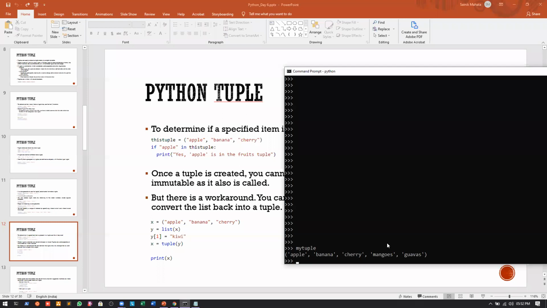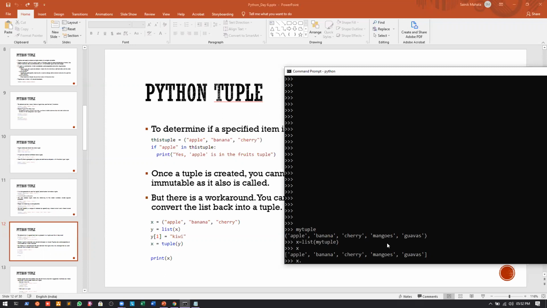We can write x is equal to list of my tuple, and now if I print x, you will see that this is a list. In this list, how do we add elements, if you remember? Anyone? Sir, append.